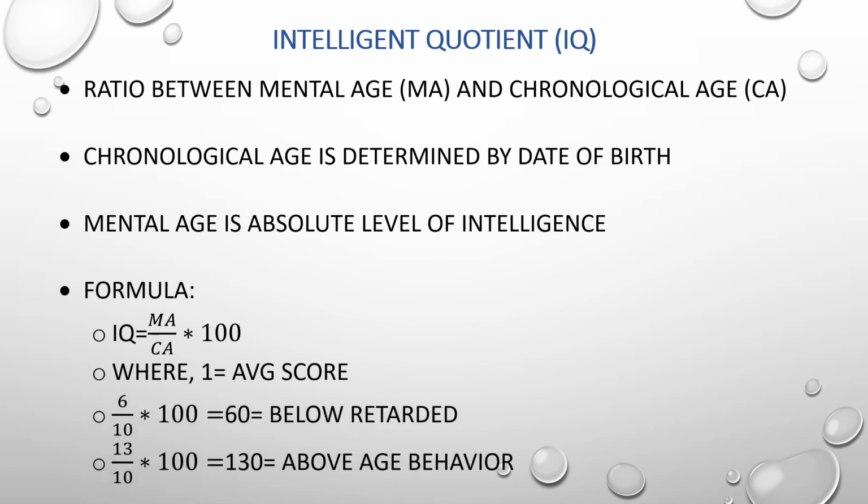Now if a person has a mental age of 6 but a chronological age of 10, then the IQ is 60, which is below average. And if an individual has a mental age of 13 and a chronological age of 10, then 130 is the IQ, which is above the age behavior.